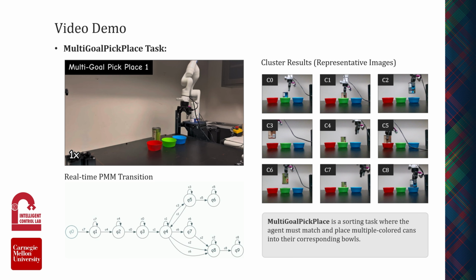Next is the multi-goal pick-and-place task, a sorting challenge requiring the robot to match colored cans to their corresponding bowls. Here, our method dynamically branches its latent state machine based on the visual input of the grasped object. It seamlessly shares the common picking skill, then diverges into 3 distinct placing pathways, effectively handling complex multimodal distributions.